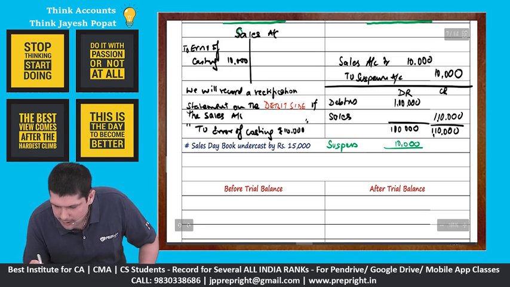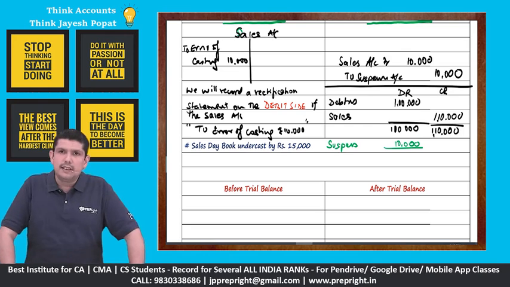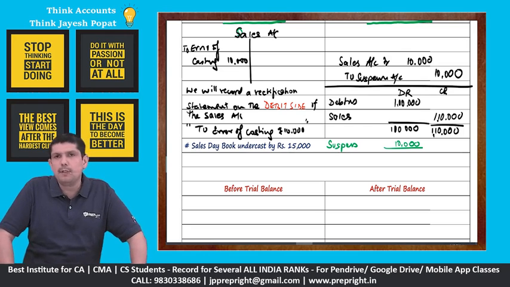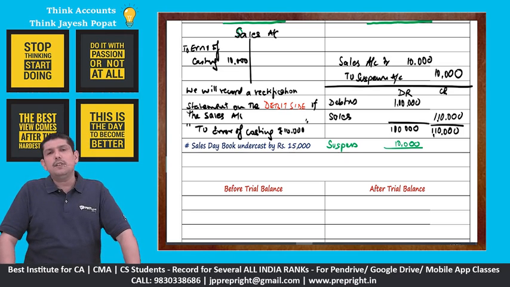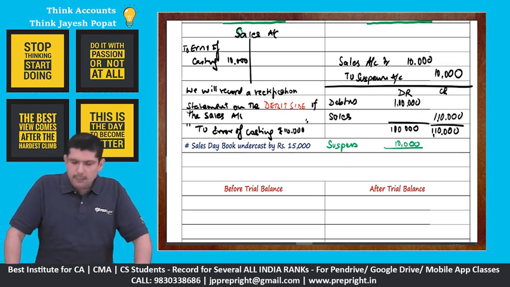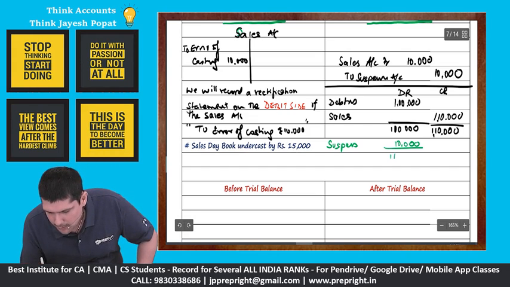suspense account in place. Suspense account will have a debit balance. See, whenever we write suspense account and the amount is on the debit side, we say that the suspense account has a debit balance. Whenever it is on the credit side, we say that the suspense account has a credit balance. So here the suspense account has a debit balance.